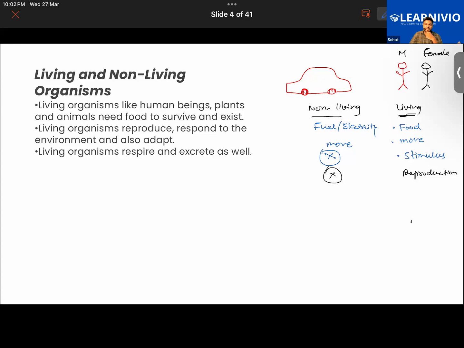Can a car breathe? While a living organism will be breathing air. Yeah, breathing air, we need that.